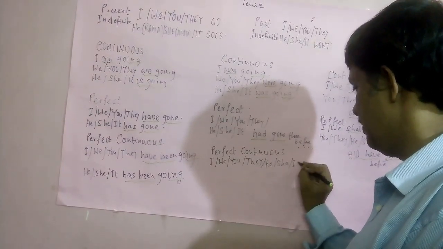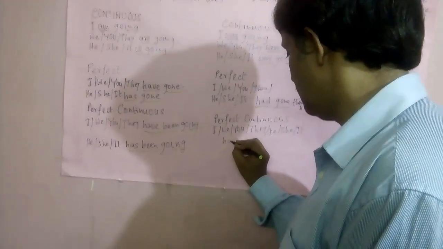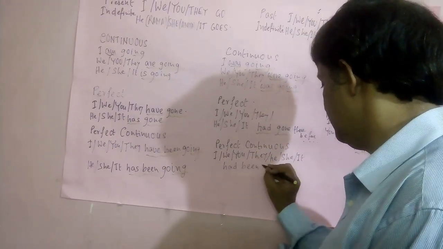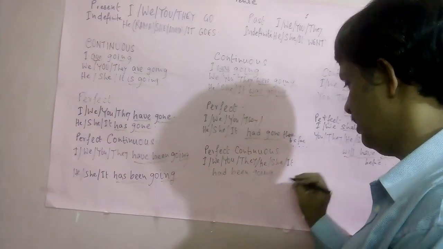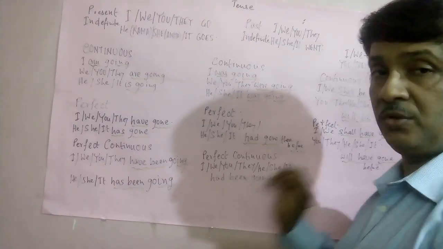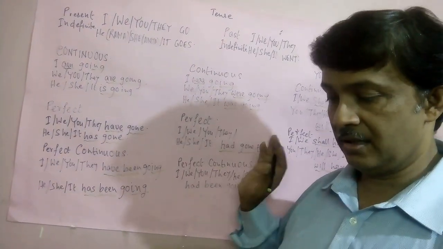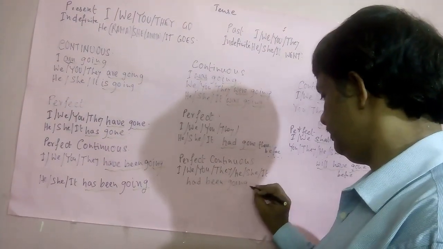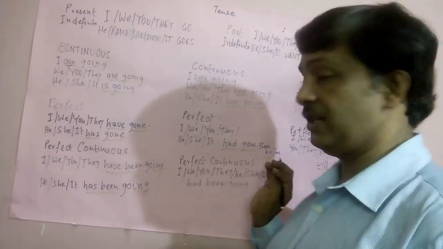For all it is the same, that is had been going to station before the train reached there. Going to station before the train reached there.